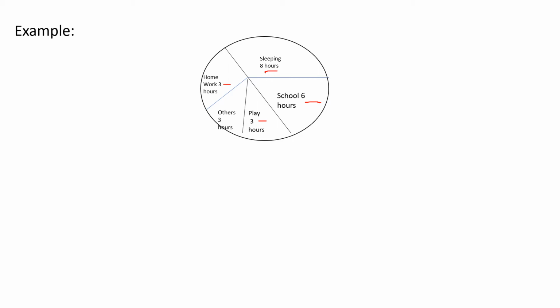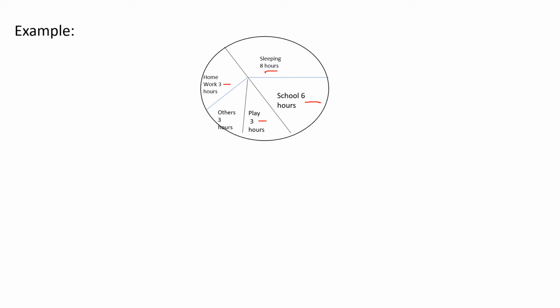Okay. So now this is the one day activity. How you are spending the hours in one day, that information is given. Now in this circle, some portion was occupied for sleeping, right? All the activities in a day are given in this pie chart, and for example, we'll take sleeping. So sleeping hours has occupied some space in this circle, right? So how you were drawing and representing that, we'll find out.